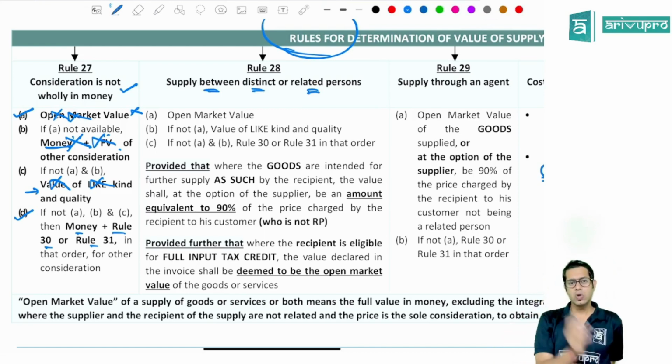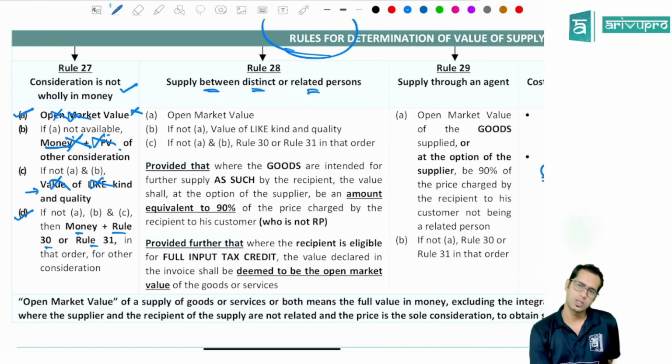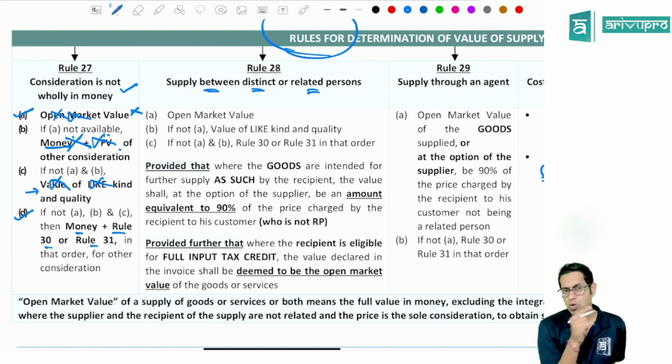You remember I told you about supply without consideration. I told you I gave a sari to my wife free of cost. I am a sari dealer, and I gave a sari to my wife free of cost. It is a supply. Even though there is no consideration, it is a supply. Sir, if it is a supply, you have to pay GST. Sir, on what amount?